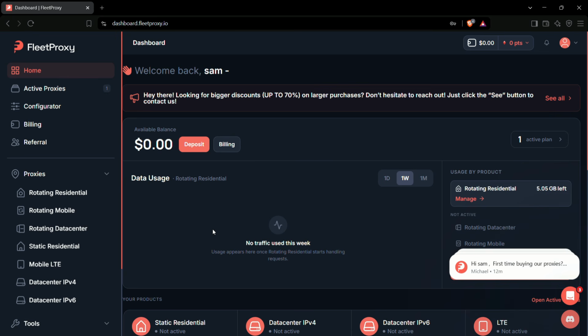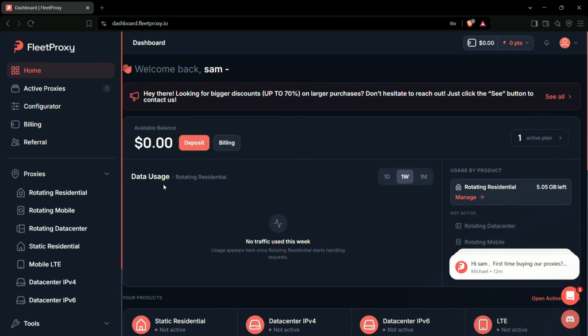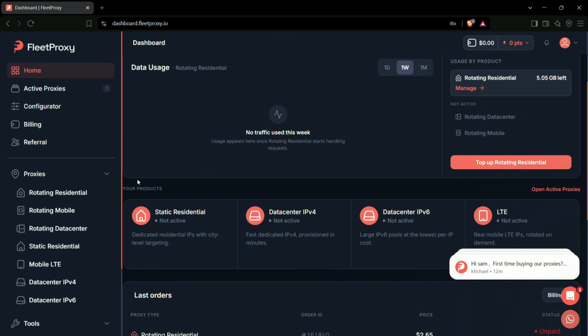This is where I brought in Fleet Proxy for this test. The idea is simple on paper. Instead of 5 accounts all sharing one IP address, each one gets routed through its own residential or mobile IP. And the reason that distinction matters so much is that data center IP ranges are basically pre-flagged before you even connect.